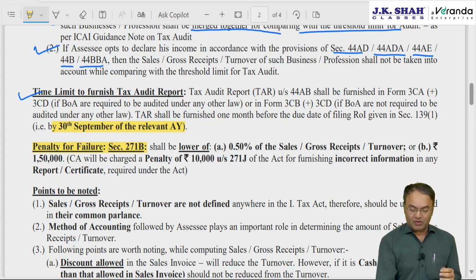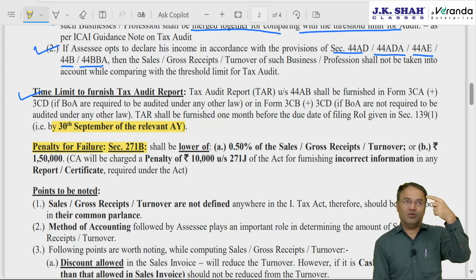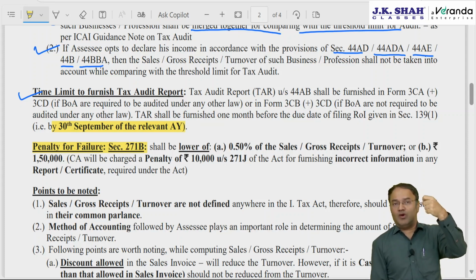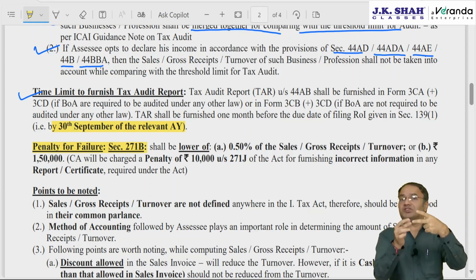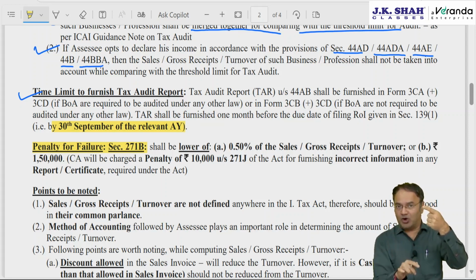So the Institute has given one question which we will discuss. The assessee was having two businesses, turnover 1.5 crore and second business turnover 2 crore. 1.5 crore and 2 crore, total 3.5 crore. But for the second business, the assessee opted for the presumptive taxation scheme. So for that, tax audit was not required because he opted for 44AD.